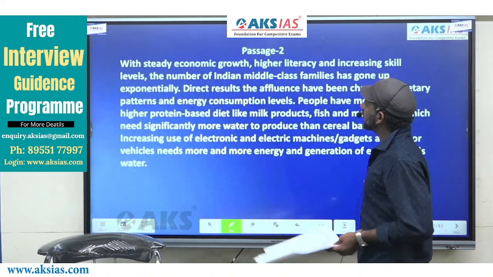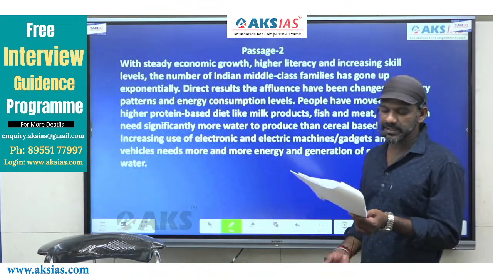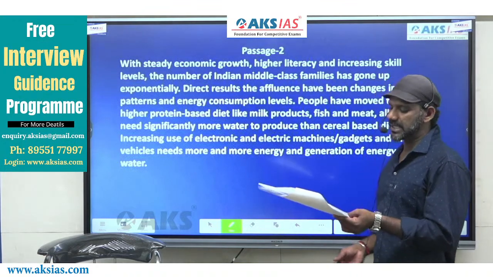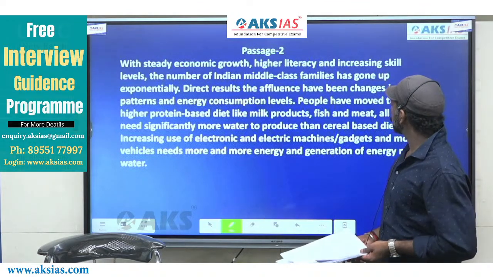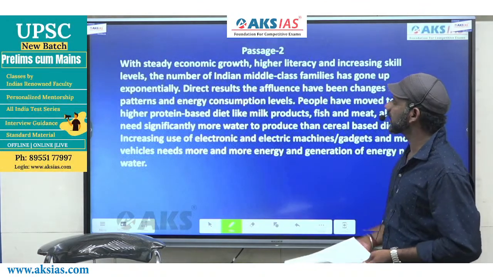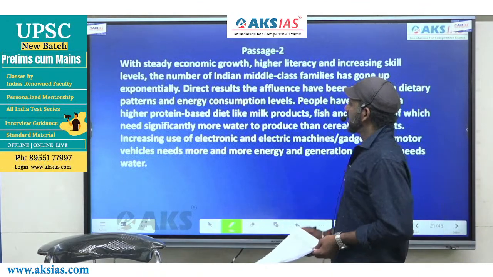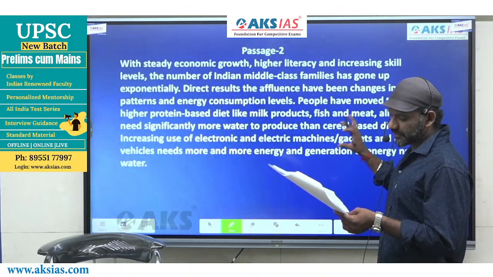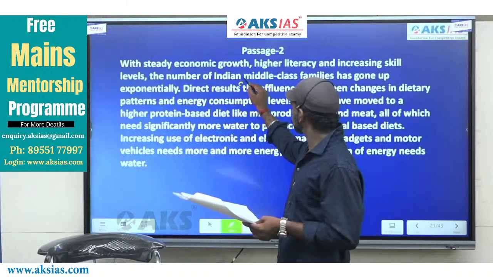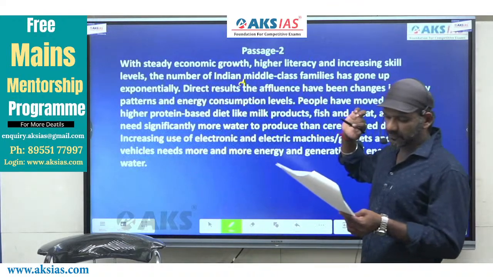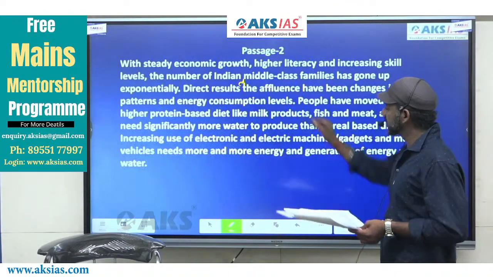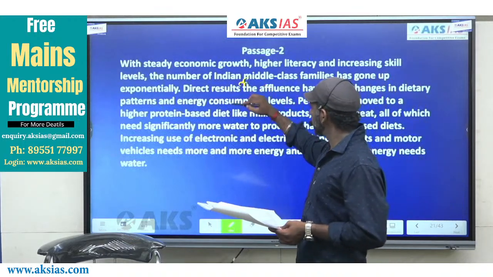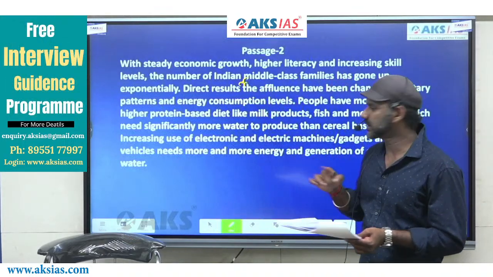With steady economic growth, higher literacy and increasing skill levels, the number of Indian middle-class families has gone up exponentially. Direct results of the affluence have been... Actually, if a word is missing, you can get to know the flow of the sentence.